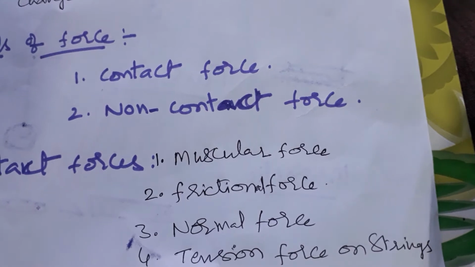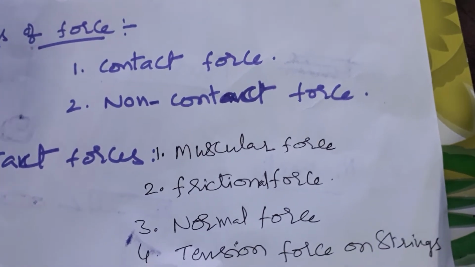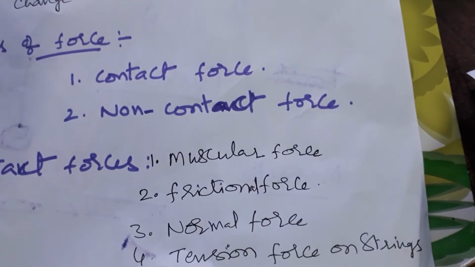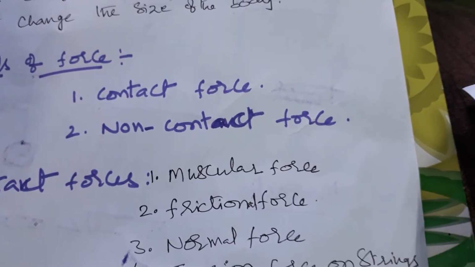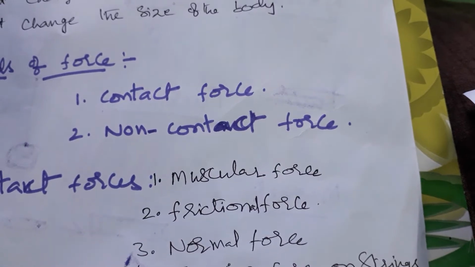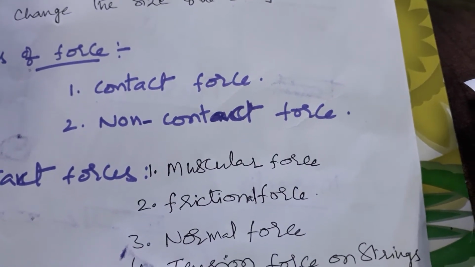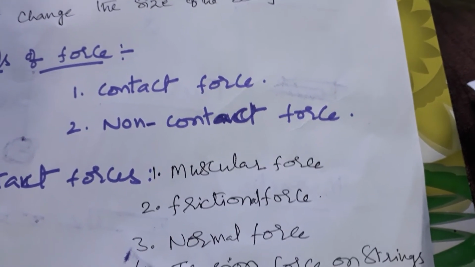Second one, frictional force. What is the definition of frictional force? Force acted by a surface on its contacting body against its movement.